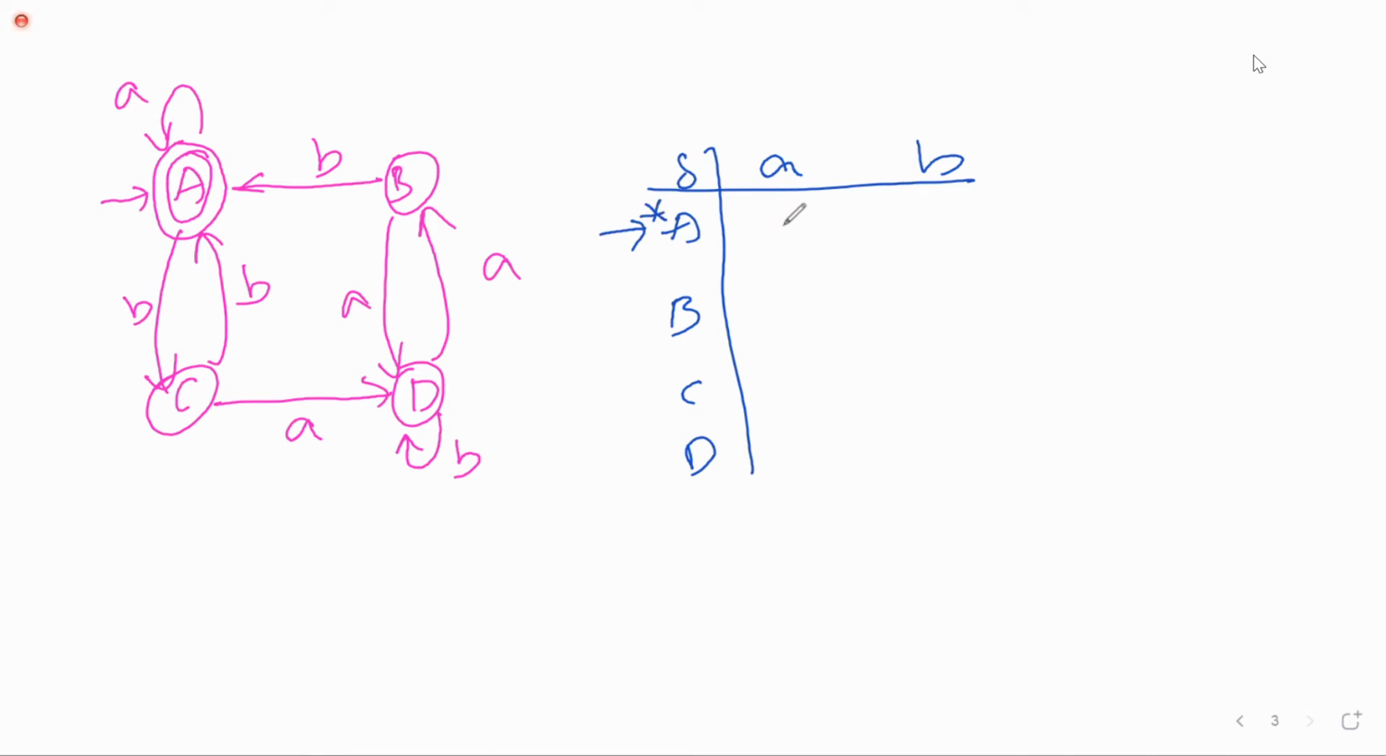Now A on A, where is it going? A. A on B goes to C. B on A goes to D. B on B goes to A. C on A goes to D. C on B goes to D. D on A is B. D on B is D, D itself, right? Now, what does the state equivalence algorithm mean?